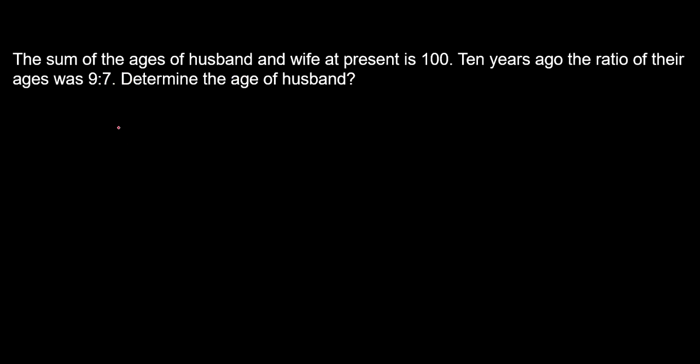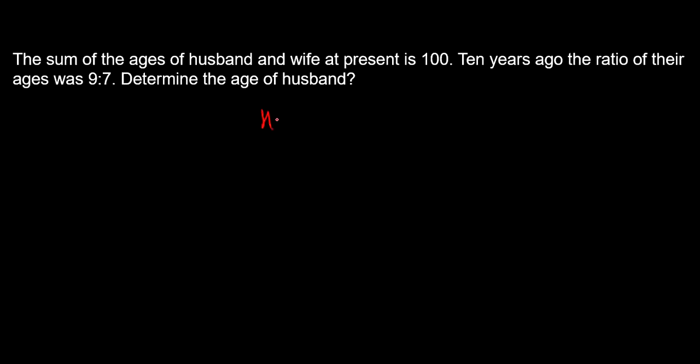This question is from ages. Basically in this video I have tried to include questions from all the sections, all the topics that we usually have in the exam. The sum of the ages of husband and wife at present is 100. 10 years ago the ratio of their ages was 9:7. Determine the age of husband.